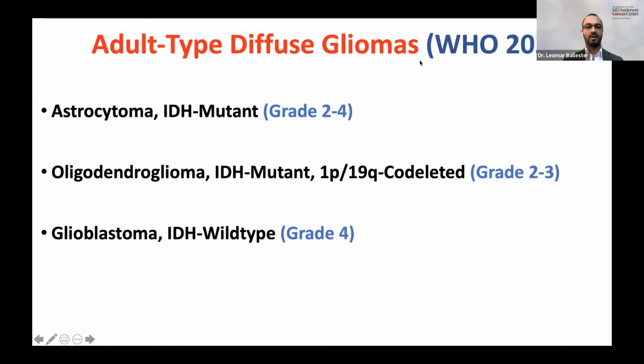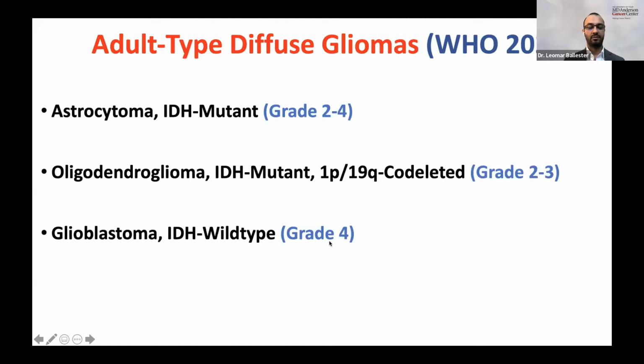In 2021, in the new classification system, we have 3 categories of adult type diffuse gliomas. We have the astrocytoma, IDH mutant, and this can be grades 2, 3, or 4. We have the oligodendrogliomas, IDH mutant, and 1p19q co-deleted. We need to have both of these alterations for the tumor to be oligodendroglioma, and they can be either grade 2 or 3.